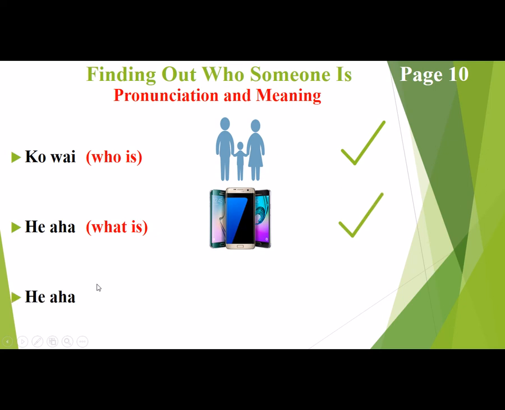So he aha never ever refers to people, because you don't refer to people as things in the Māori world. You don't say what, referring to them as a thing. You always use ko wai. So never ever ask anybody he aha tō ingoa. Never ever ask them that, because that's pretty much like an insult. So never use he aha when referring to people, only when referring to things. I say, ko wai is for people, he aha for things, not for people.